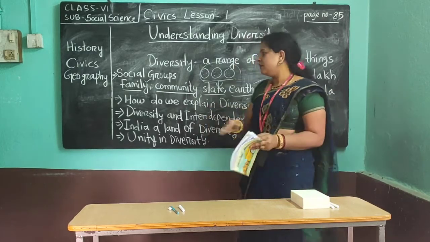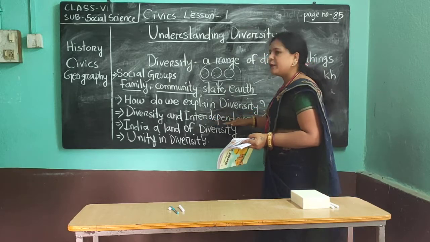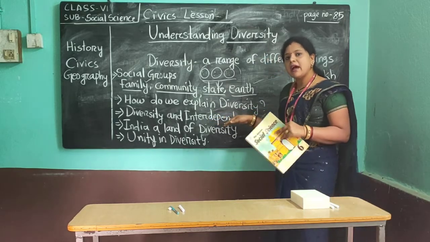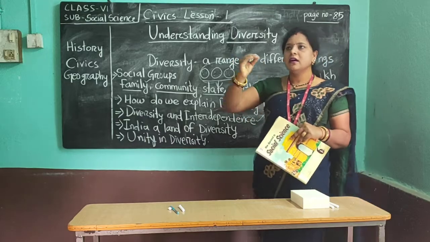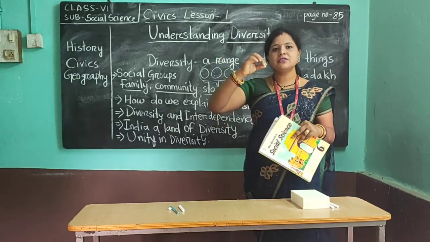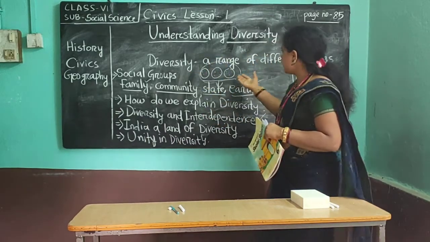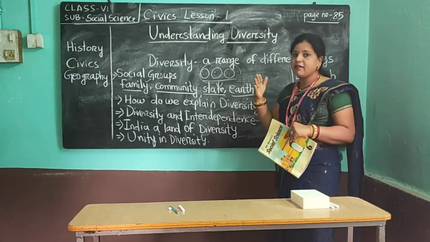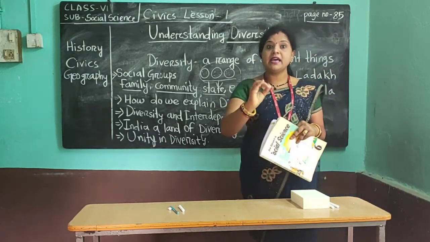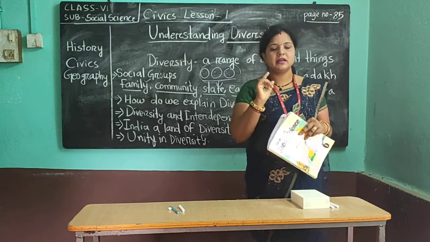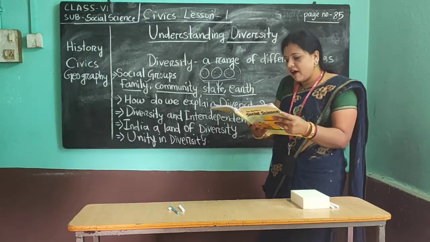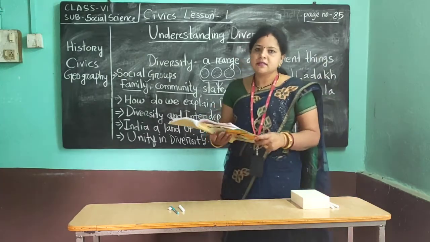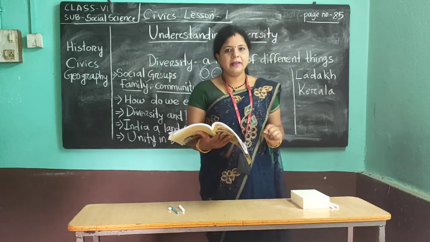So why are we discussing diversity and interdependence, children? Because through these types of diversity, there are different things in our country, and then also we are interdependent on each other. Here is one example. See, a farmer grows crops. Yes, but not only for the family.